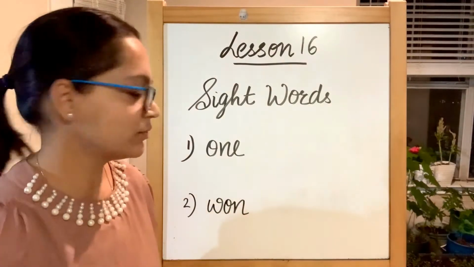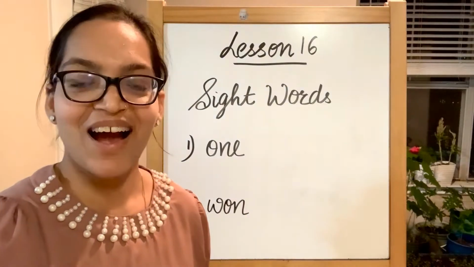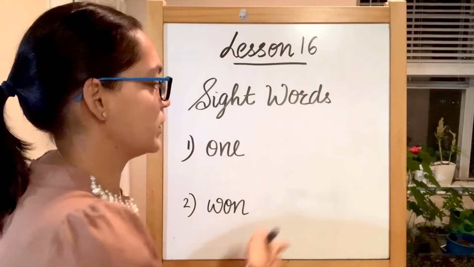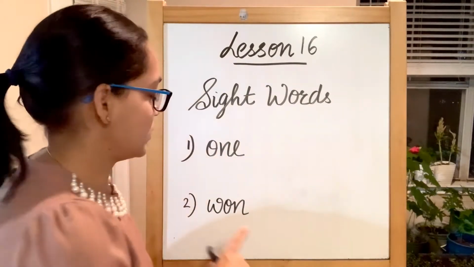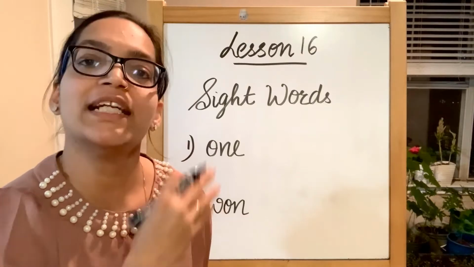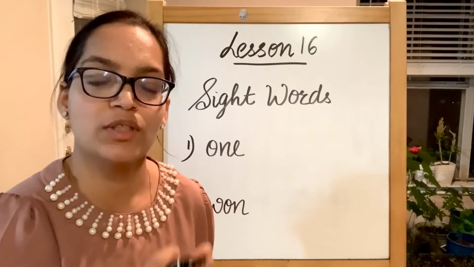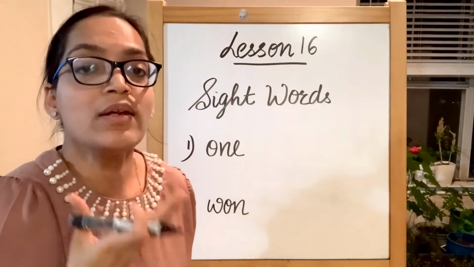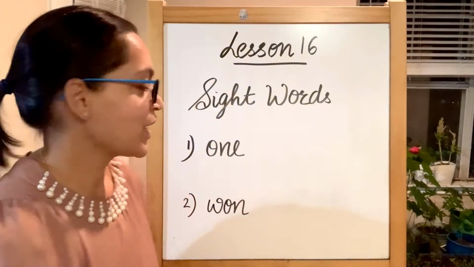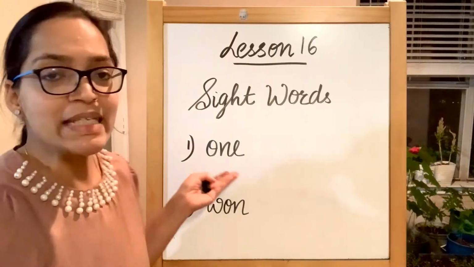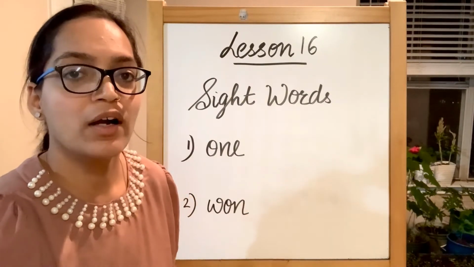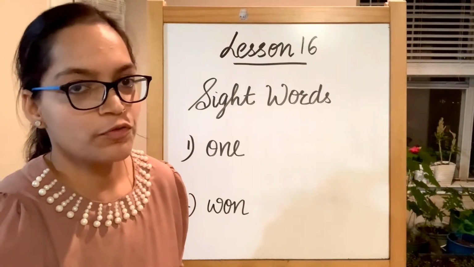And this is won again. I won the game. This cannot be confused with that one. So this is winning. You win a game. So when you tell it later on in the past tense, you say I won the game. This is one and this is another won. Now we'll see the usage of these in sentences and understand how they are used and not confused with one another.